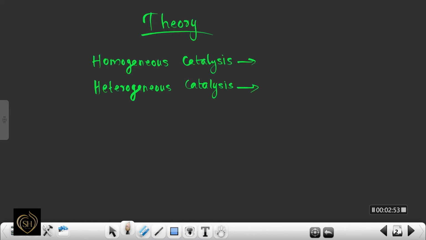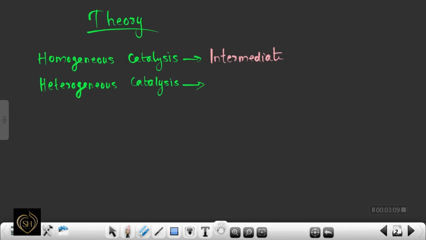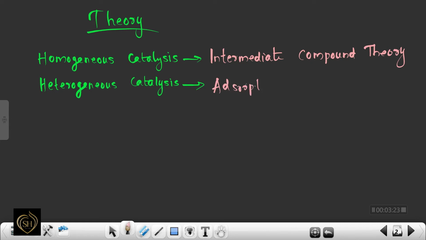Now let us discuss the theory of homogeneous catalysis and heterogeneous catalysis. The theory behind homogeneous catalysis is known as intermediate compound theory. And the theory behind heterogeneous catalysis is adsorption theory. Let us discuss in detail this theory, the steps involved in the theory.